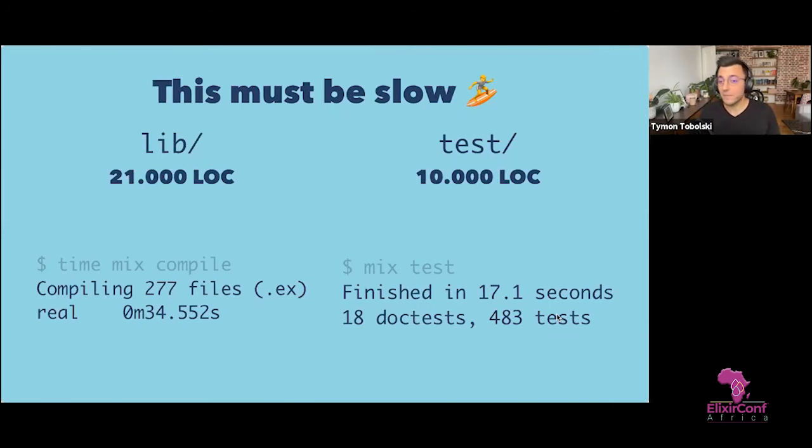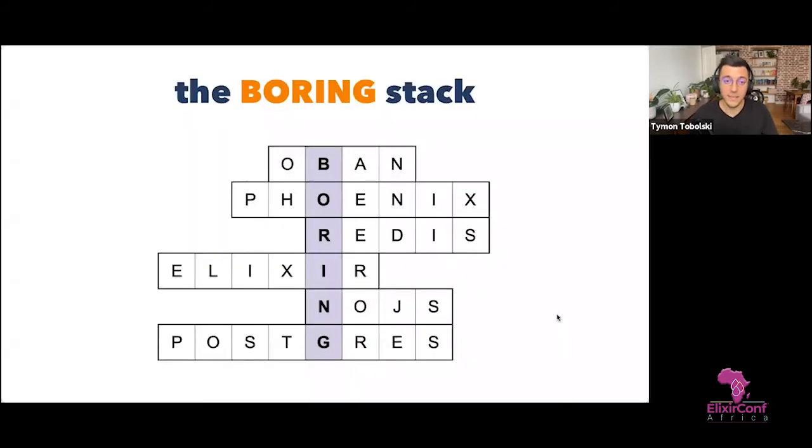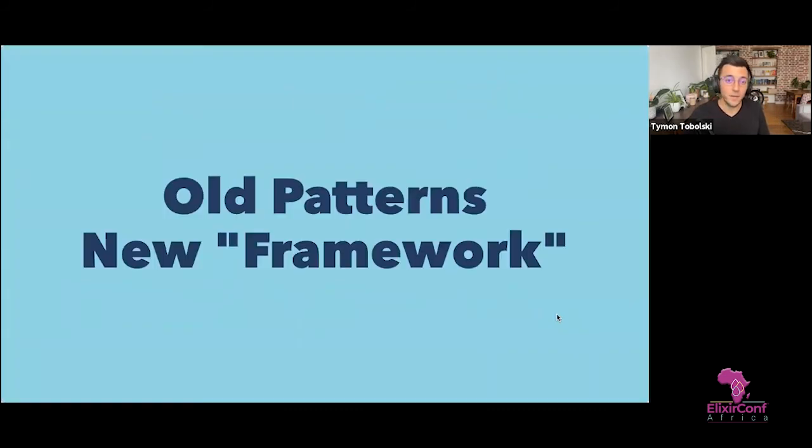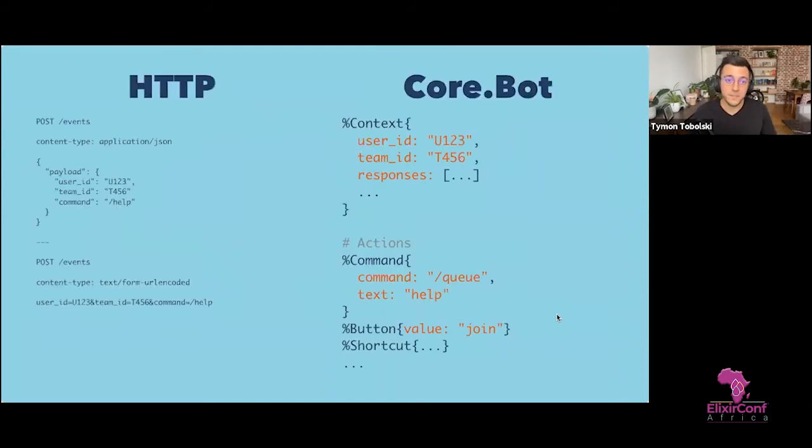Now I'd like to peek a bit under the hood at what's really inside. We're using a boring stack, which is a standard Phoenix, Elixir, Postgres, just with Redis for caching, and Node.js. And we are not really super smart here. We are using old patterns just with a new kind of framework. The way Slack works is that for every interaction, it will send HTTP requests to your application.